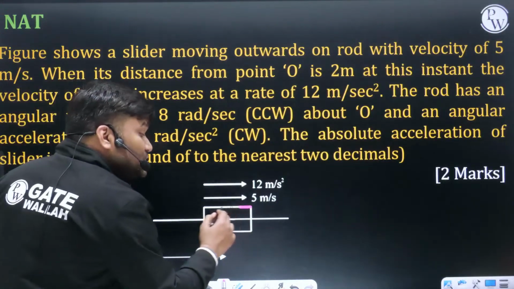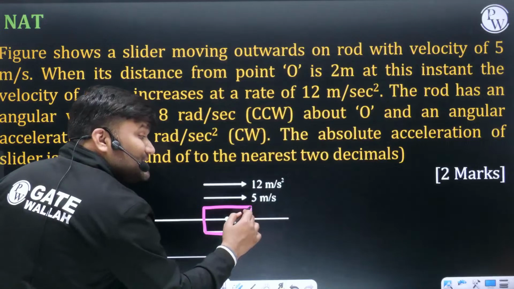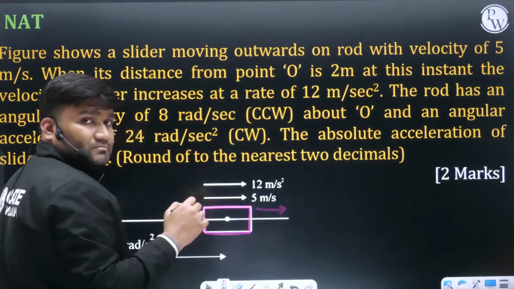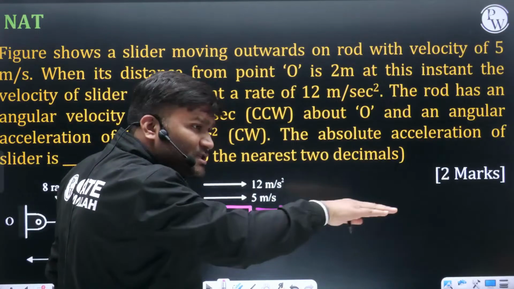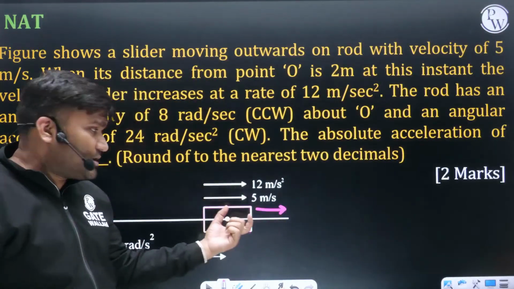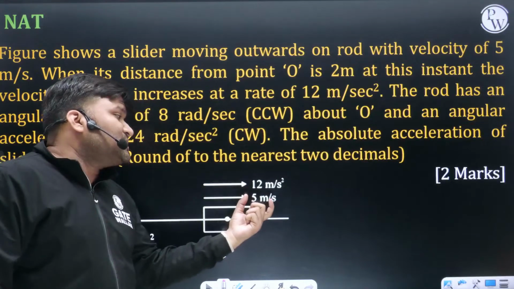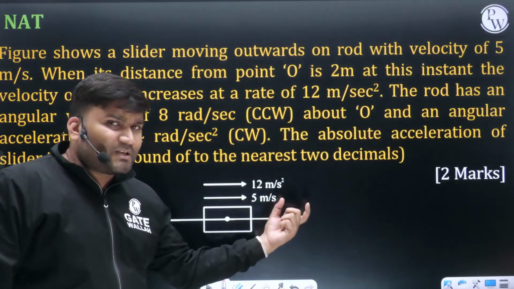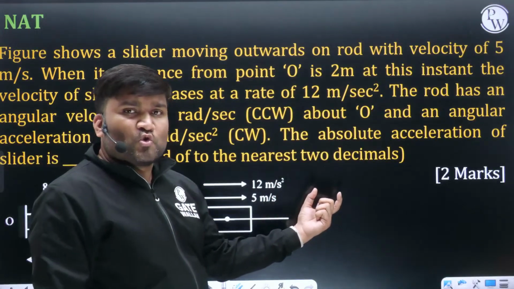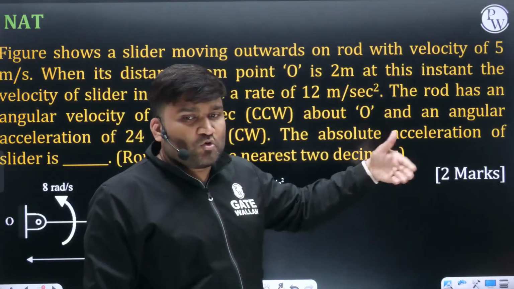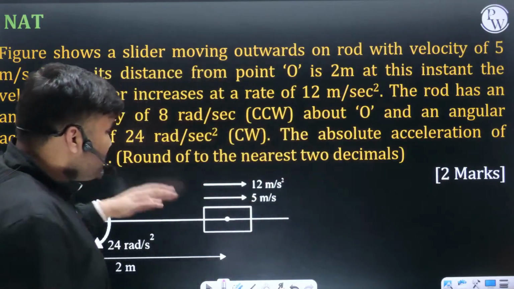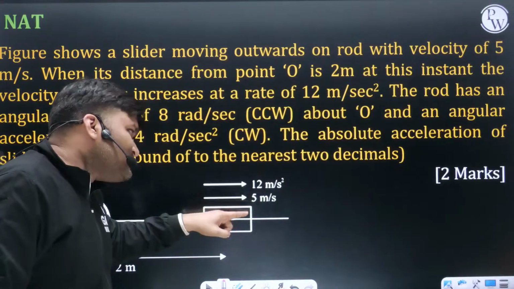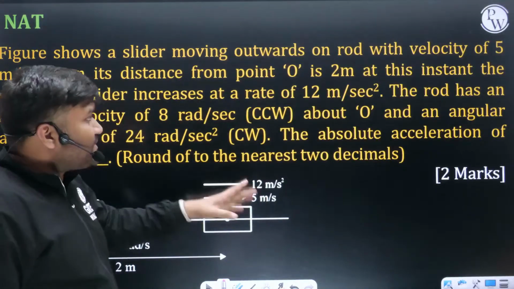This slider is not just moving with constant velocity. This slider is also having some acceleration in the direction of sliding velocity. So at this instant, its velocity is given as 5 meters per second. Next moment, its velocity is going to change to something else. Velocity is going to increase continuously. Getting the point? So the slider's velocity they have given, and the slider's acceleration in the direction of sliding is also given: 12 meters per second squared.